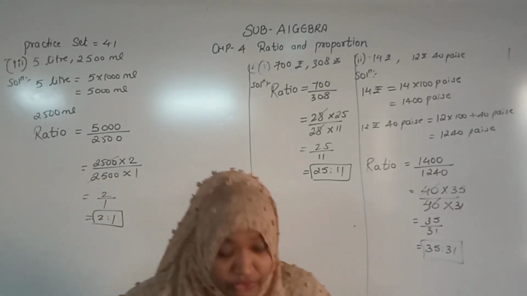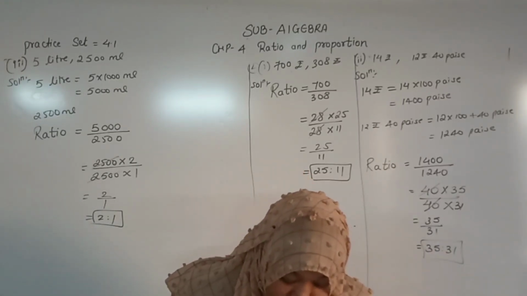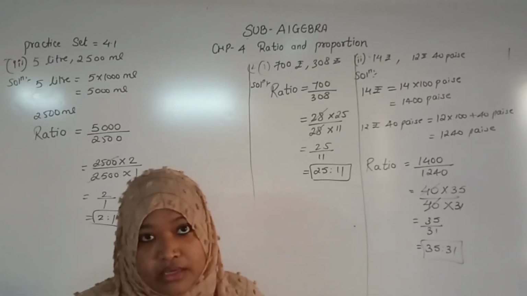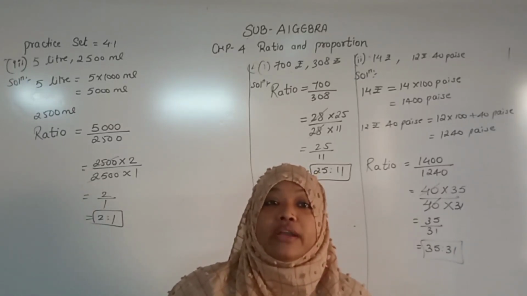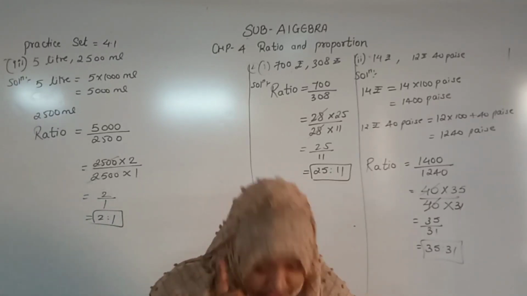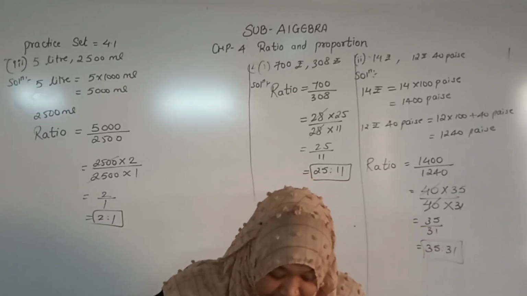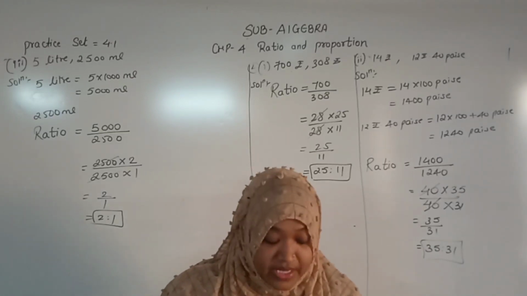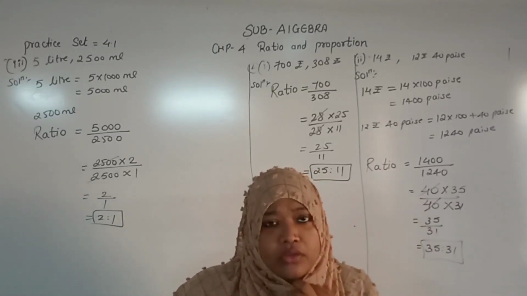Now next, question number 4. I have explained, but you have to solve by yourself. See what is that? 3 years, 4 months. Now you will change the year into months. Right? And next is 5 years, 8 months. Again you have to change the second quantity into months. So 1 year is equal to 12 months. So you will multiply first 3 years into 12 and add 4 months. Then next for the second quantity, multiply 5 with 12 and add 8. Understood?